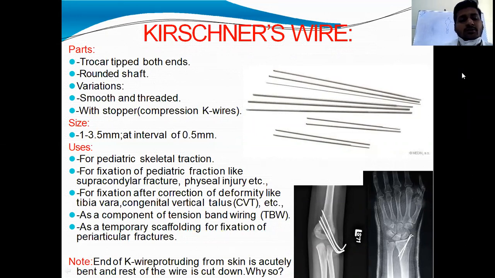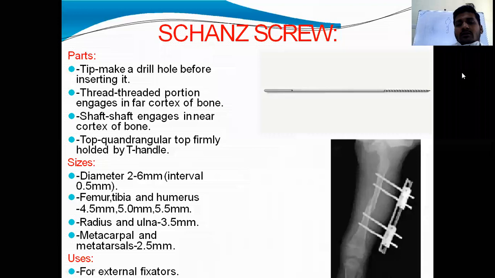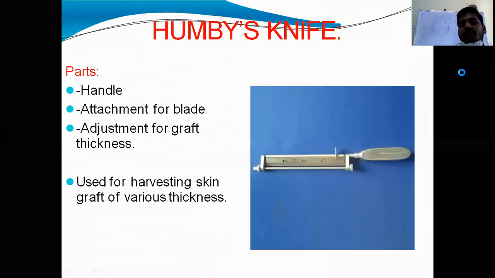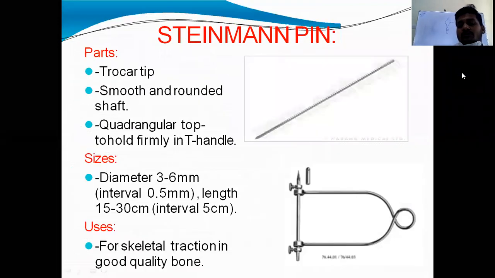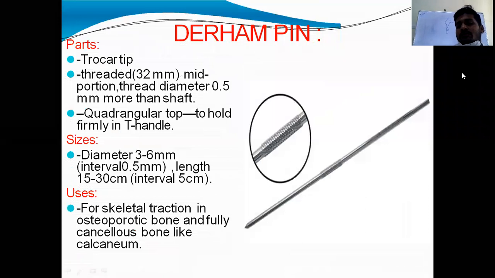These are available in 1 to 3.5 mm with an interval of 0.5 mm. Uses are similar to Steinmann pin. Here you have seen the Steinmann pin. Steinmann pin and Denham pin we will use for skeletal traction in adults.